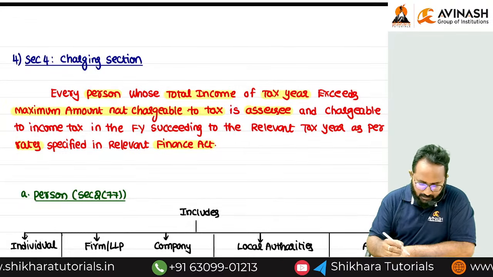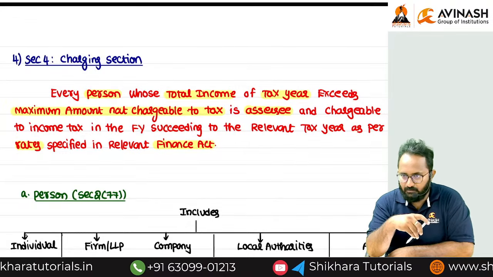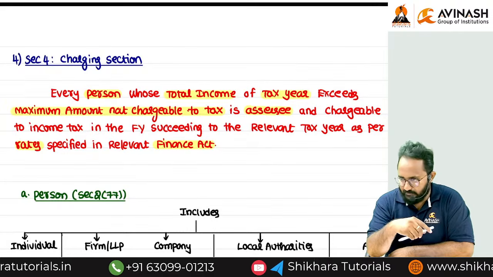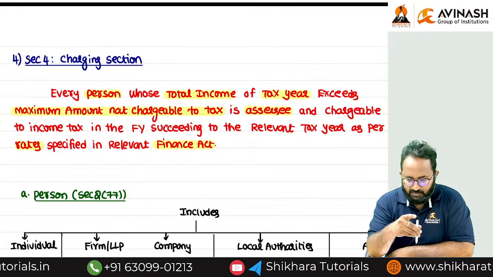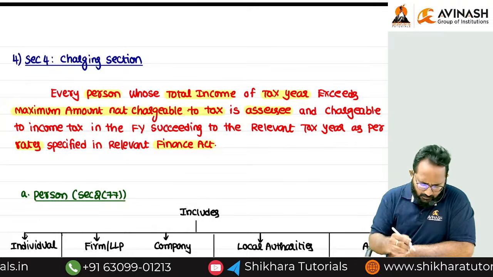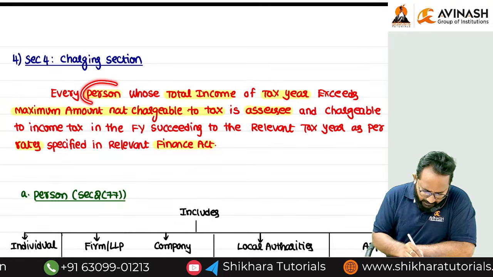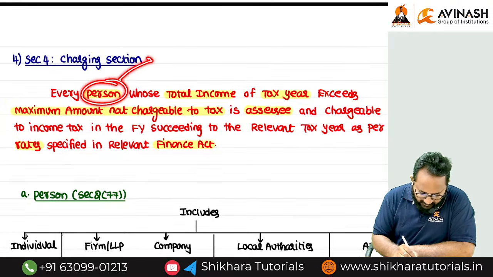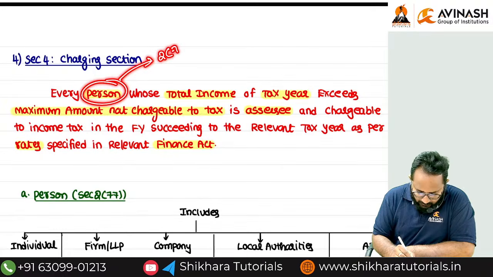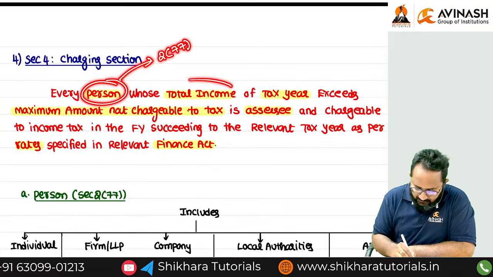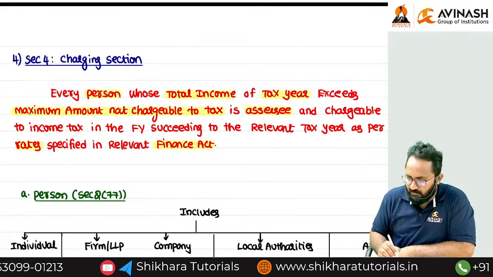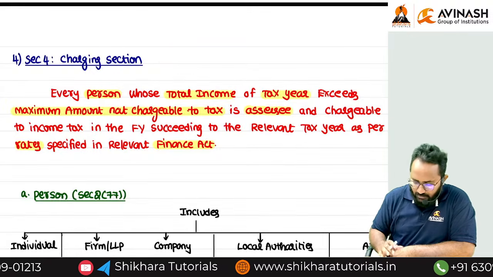So I think we already started the charging section in our Income Tax Act 2025. What is the charging section number? Section 4. If you observe, every person definition is given in which section, ma'am? Section 2, clause 77. And we discussed the definition of total income also.